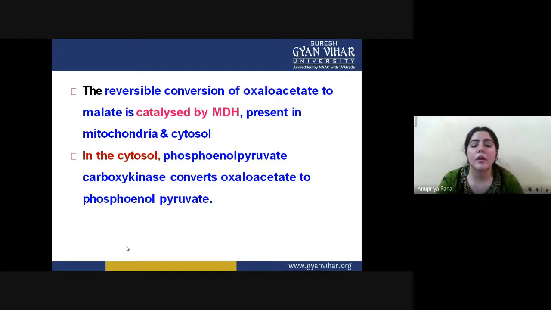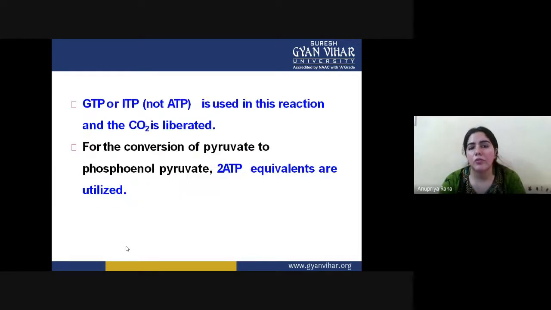So both this conversion and the formation in these cycles just happen in 2 cell organelles, mitochondria and cytosol. In the cytosol, phosphoenolpyruvate carboxykinase converts oxaloacetate to phosphoenolpyruvate. In the cytosol, we finally get what we want. We want to get oxaloacetate, and we convert it into phosphoenolpyruvate.